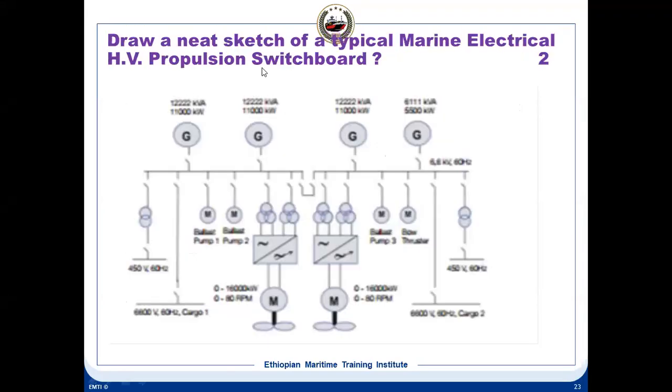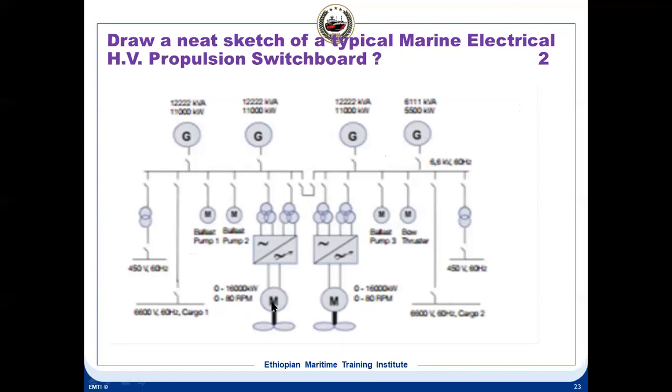See, draw a neat sketch of an electrical HV propulsion switchboard. This diagram is a high voltage switchboard having an electrical propulsion system. We have discussed various types of electrical propulsion systems last time. We have normal conventional systems, electrical propulsion systems, and azipod systems.